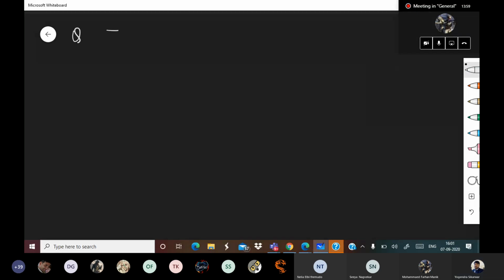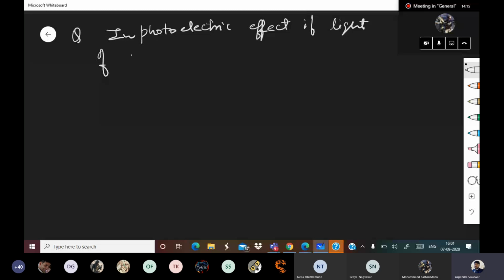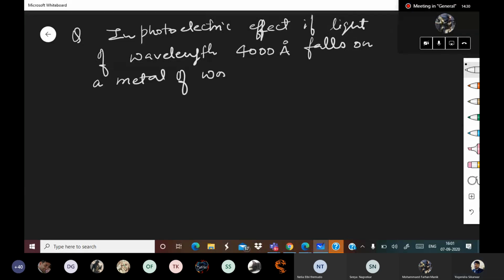Question. In photoelectric effect, if light of wavelength 4000 angstrom falls on a metal of work function 2.5 eV, find number 1.